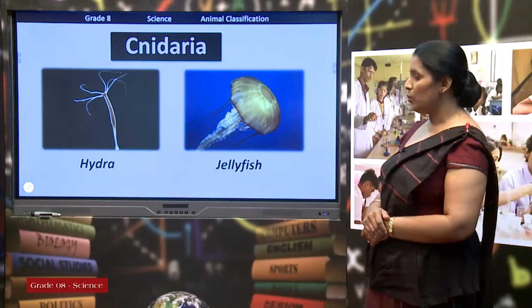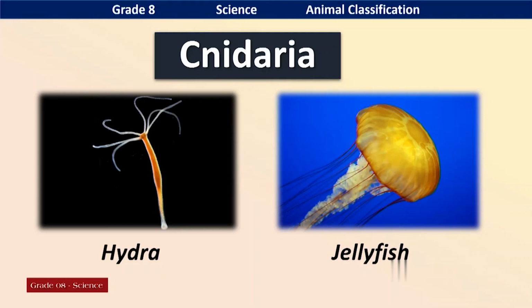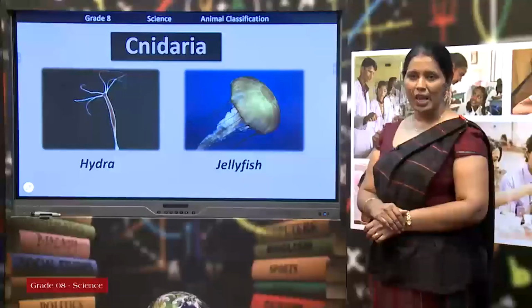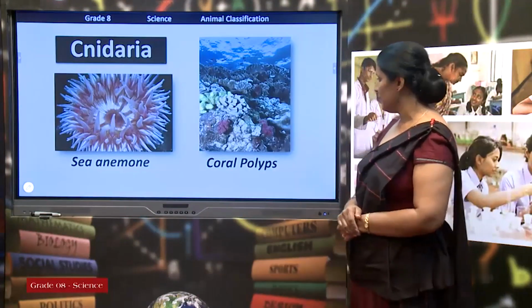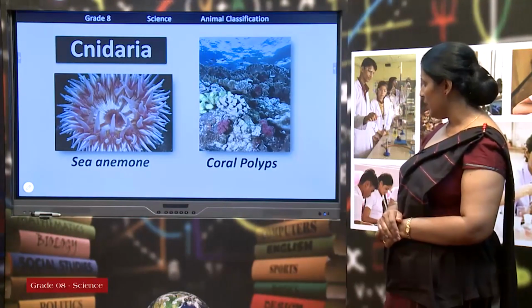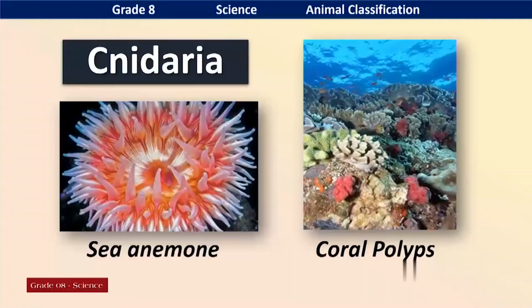You can see two examples on the screen: Hydra, jellyfish. Hydra and jellyfish, they are living in the sea. You can see some more examples: sea anemone, coral polyps. All these organisms are aquatic organisms. They are living in aquatic environments.